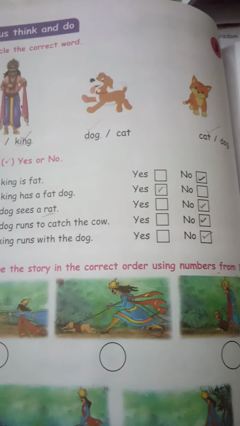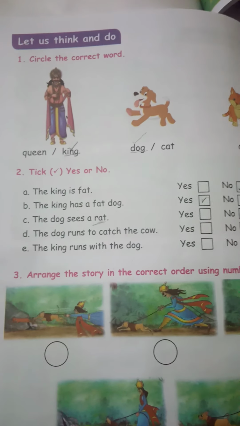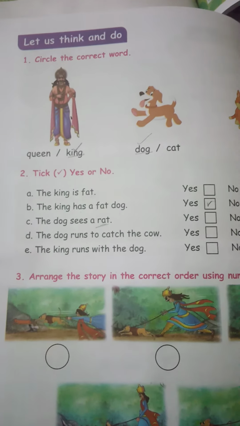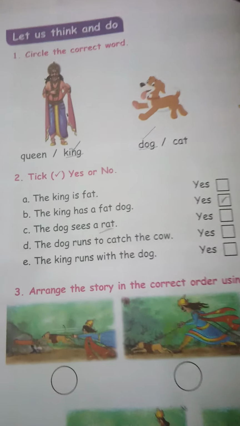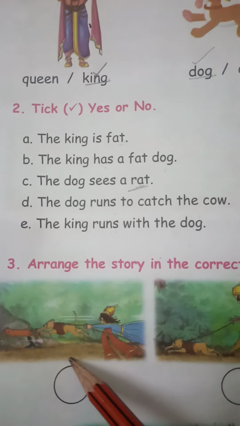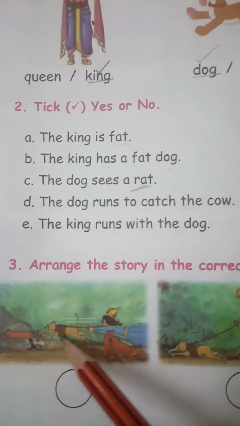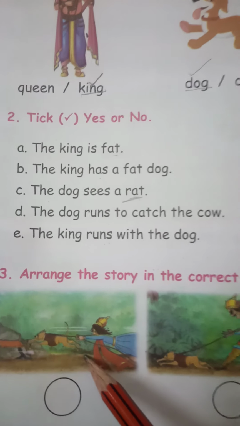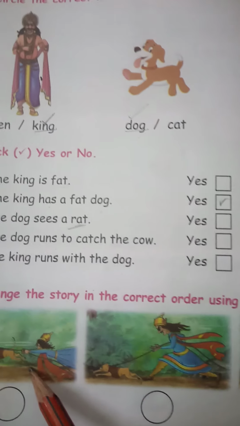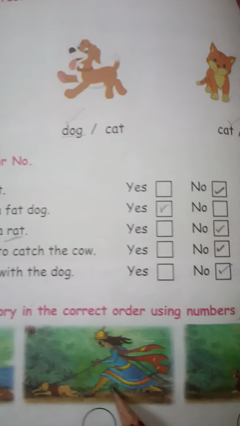Okay, now did you mark the answers? Now let us arrange the story in the correct order using numbers 1 to 5. How does the story begin? Here, what is the picture you can see? Here you can see the fat dog runs to catch the cat. This is not the starting of the story. Here what you can see? You can see the dog is running.